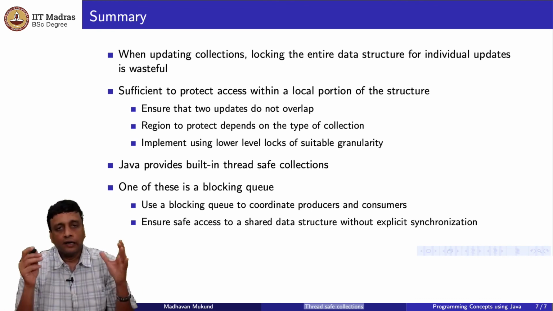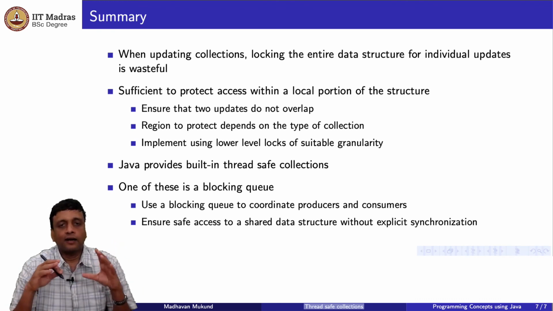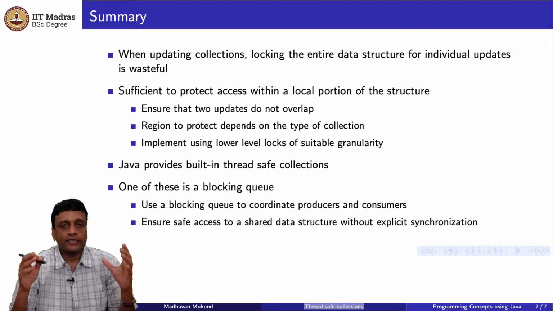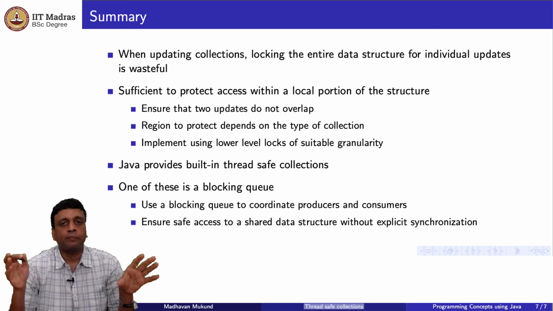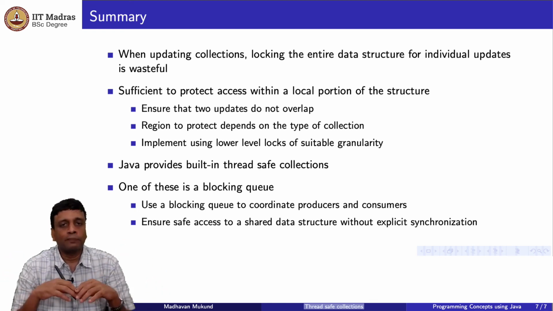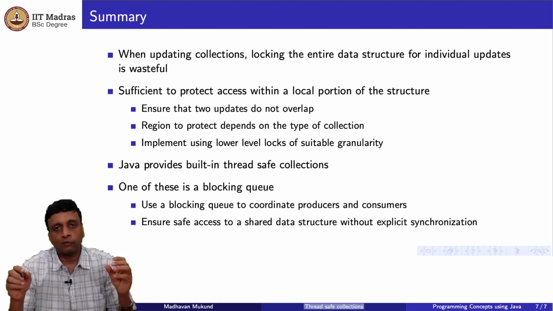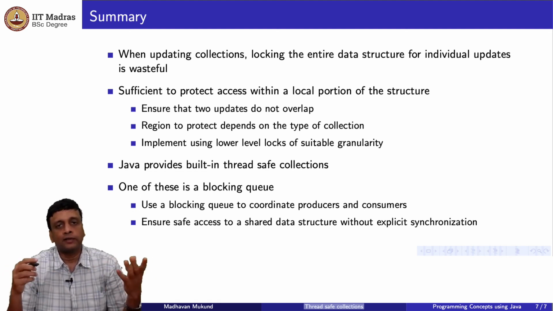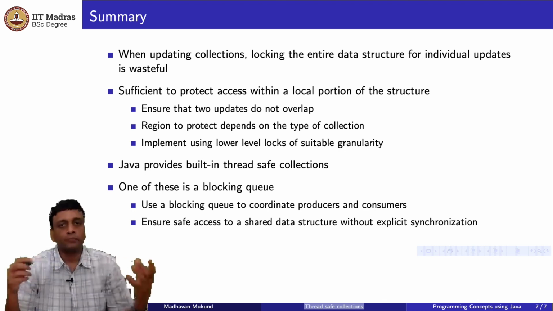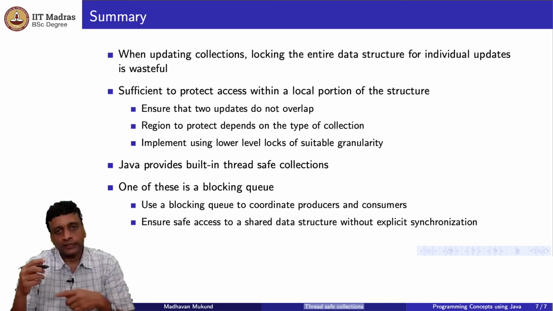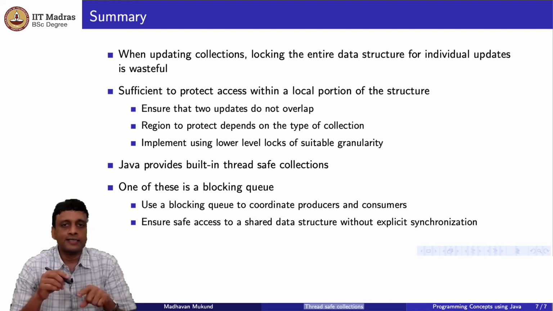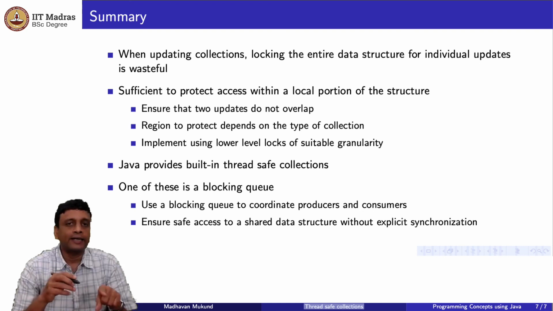So to summarize, what we have seen is that we can always, of course, safely update a collection by locking up the entire collection and making sure that only one update happens to any part of it at a time. But this can hurt performance. If we lock up the entire data structure so that we can make an update at one place, we are not optimally using the concurrency that is available to us to speed up throughput. But of course, there could be some overlaps, right. So if two threads are trying to access the same element in an array, we should make sure that that happens in a reasonable way so that no update is lost.